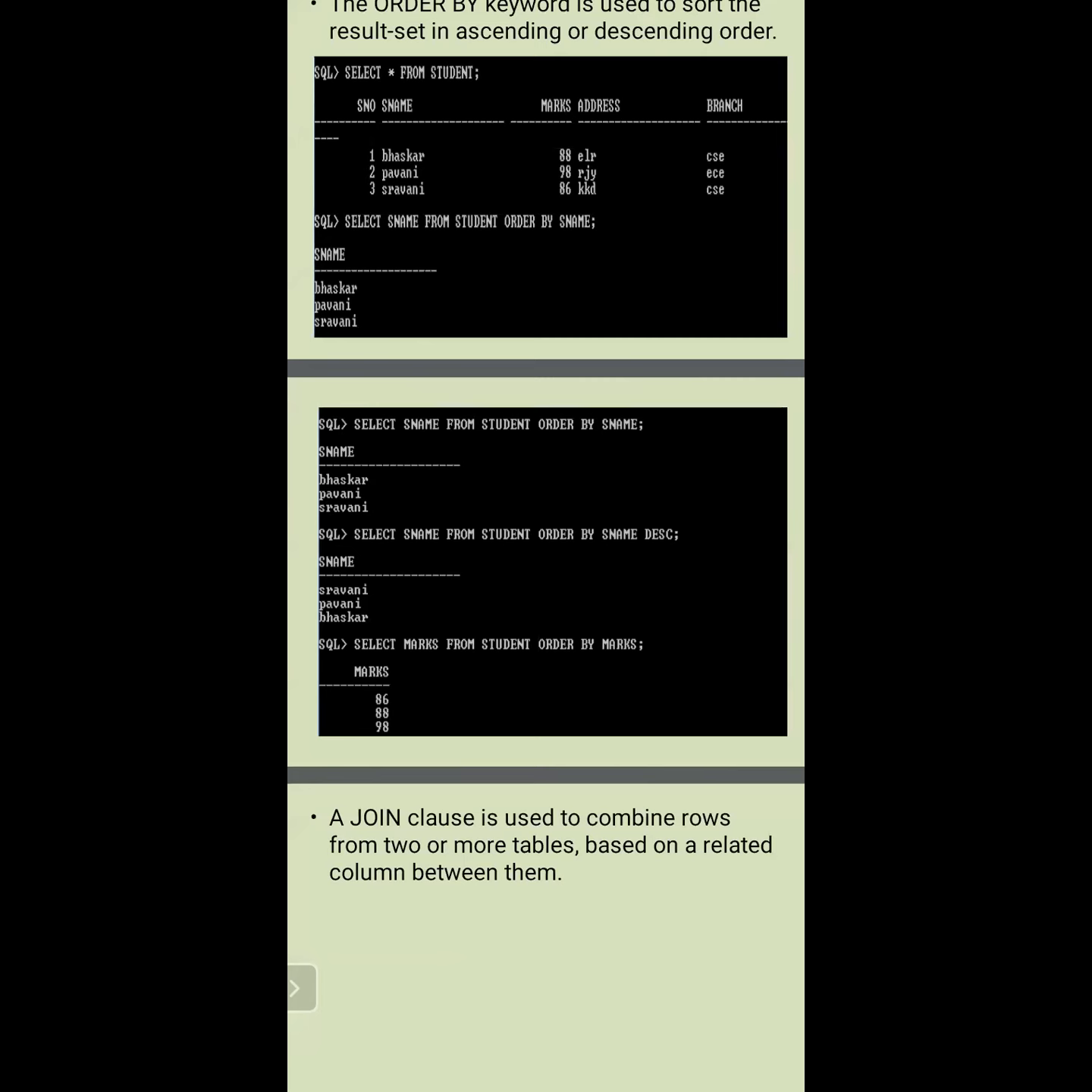For example, if you are asked a question like this: display the employee names according to their salaries in ascending order. Then how can we write that query? Simple. Select e name from employee order by sal. Then it will perform the ascending order. In that way, we are using the order by.